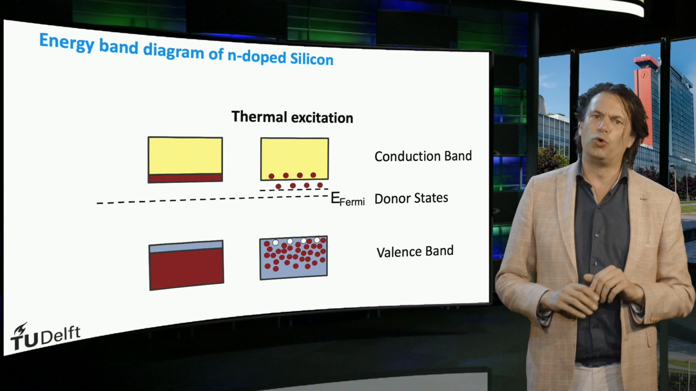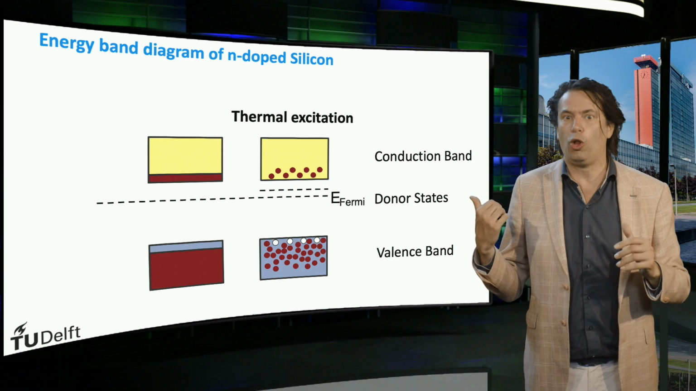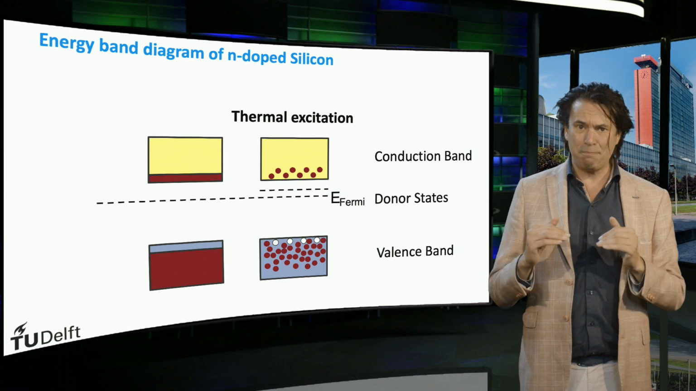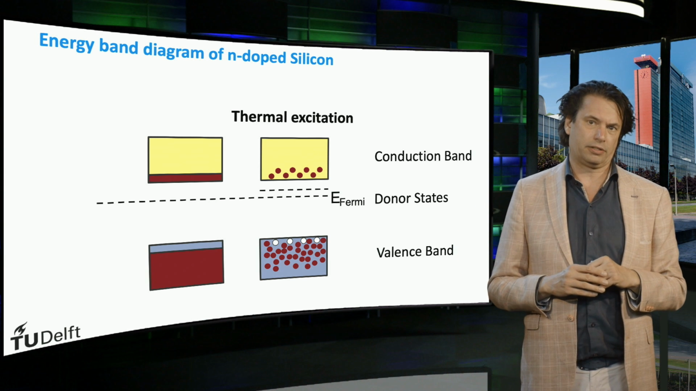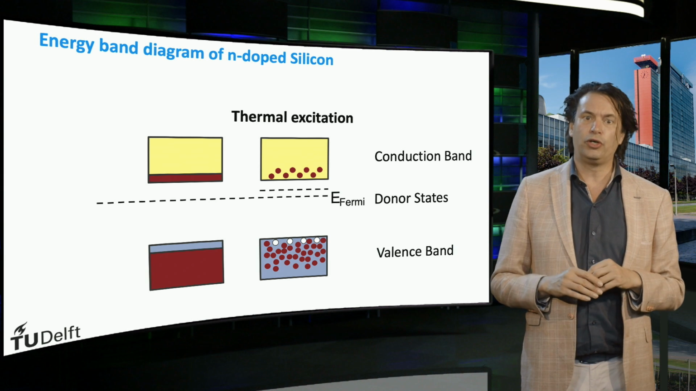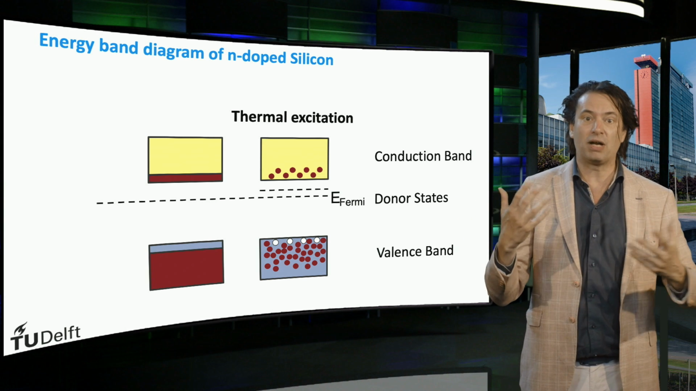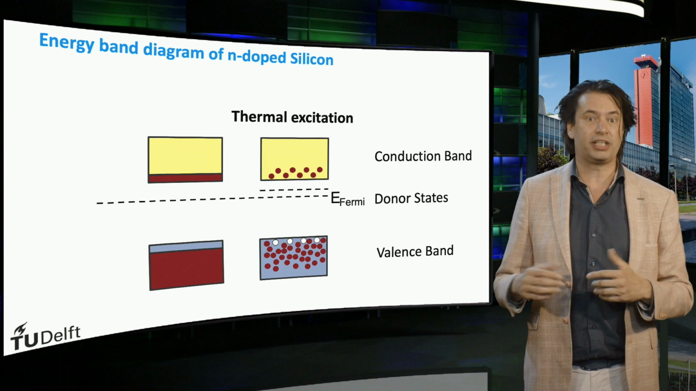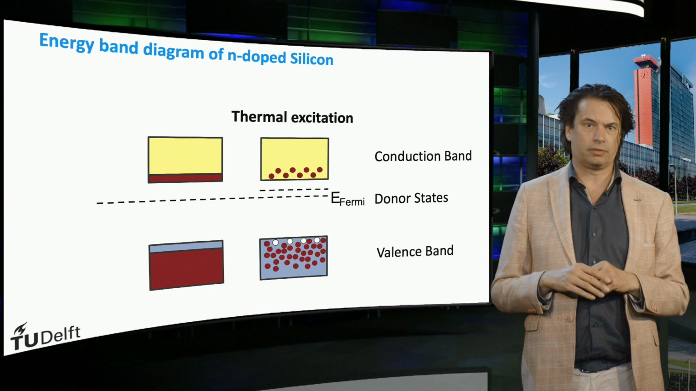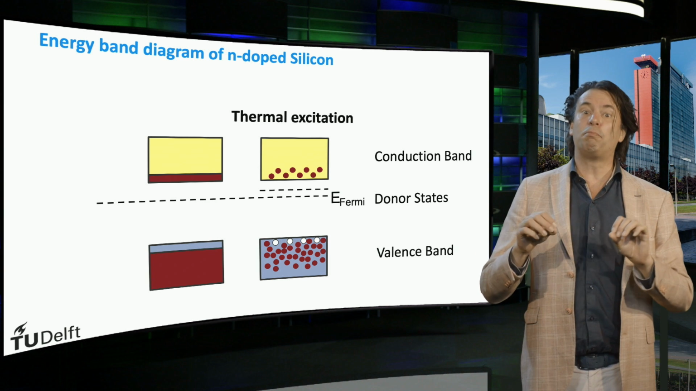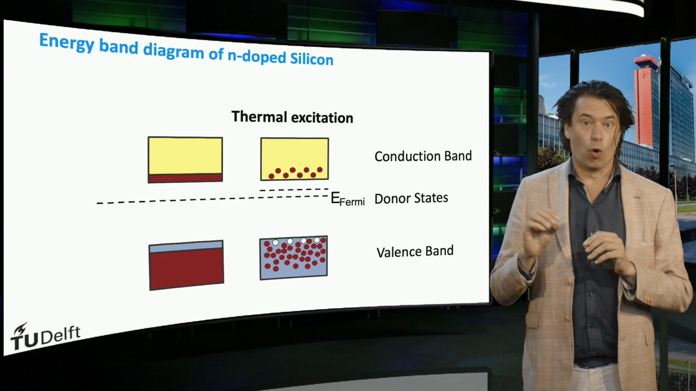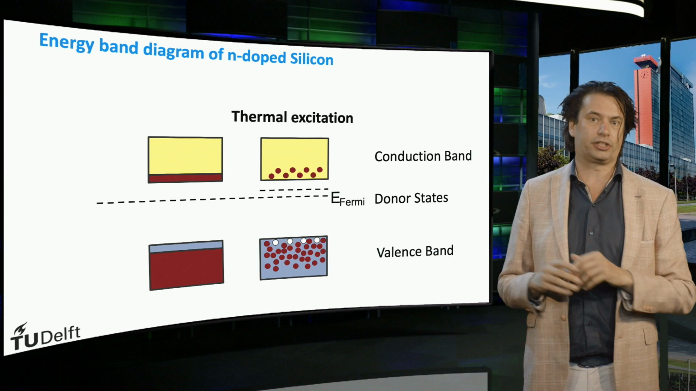At typical room temperatures, many to all of the electrons in the donor states can be excited to the conduction band. As a result, we have more free mobile electrons than mobile holes in an n-type semiconductor. The electrons are the majority charge carriers and the holes are the minority charge carriers.